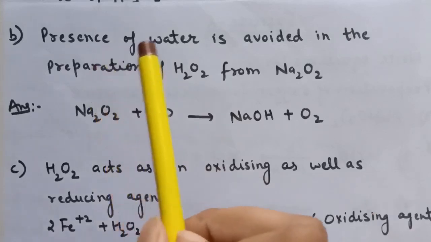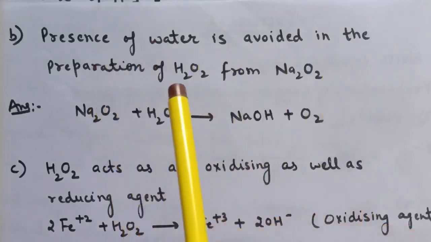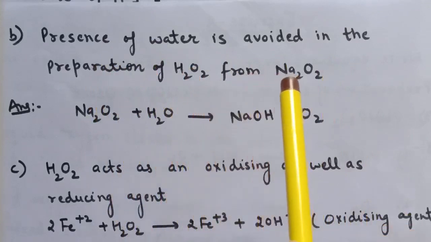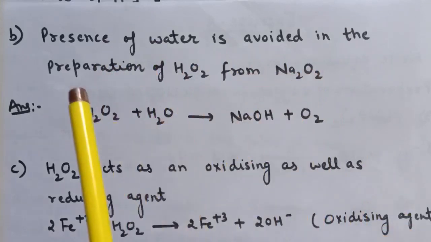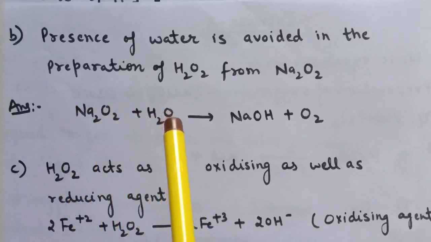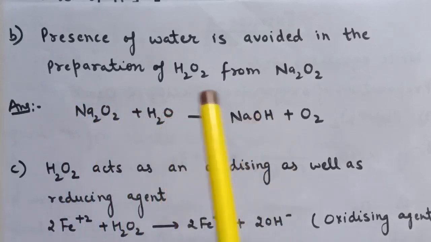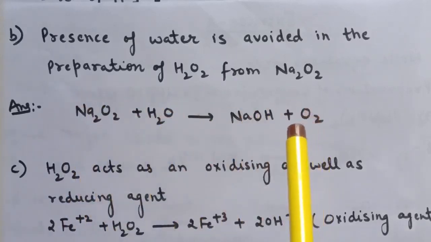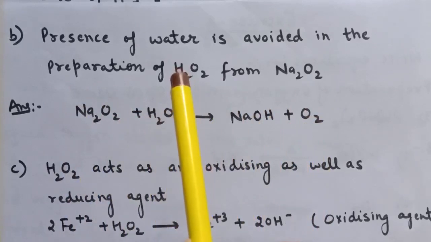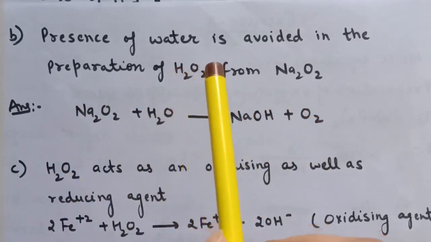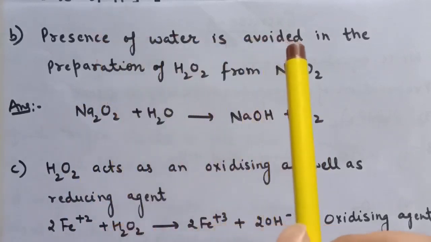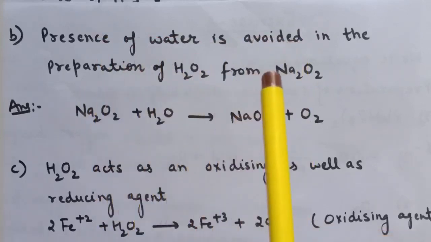Next question is presence of water is avoided in the preparation of hydrogen peroxide from sodium peroxide, and the reason is the sodium peroxide will react with water and form sodium hydroxide, and this reaction is exothermic in nature and therefore it decomposes the hydrogen peroxide. That is why presence of water is avoided in the preparation of H2O2 from Na2O2.